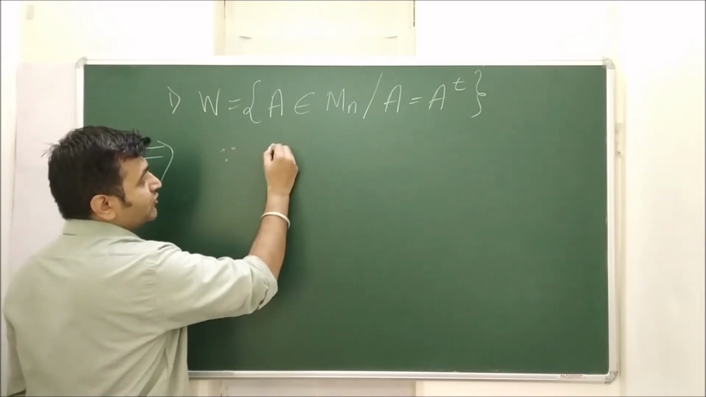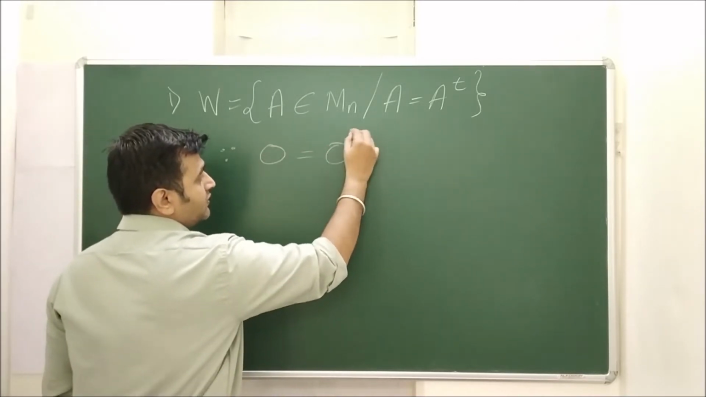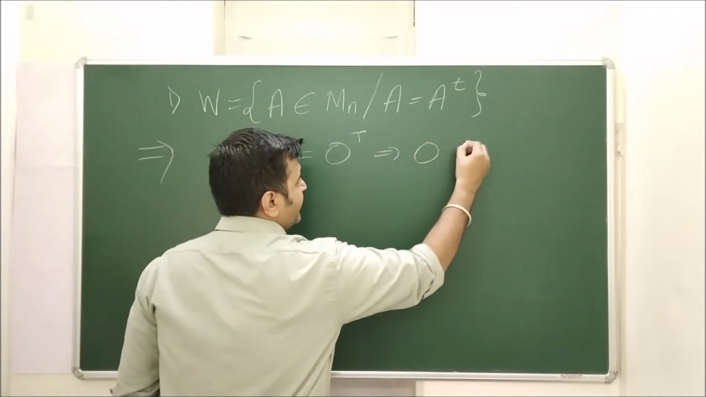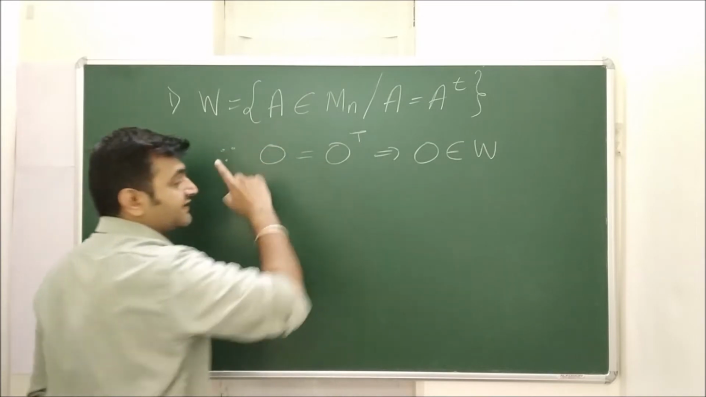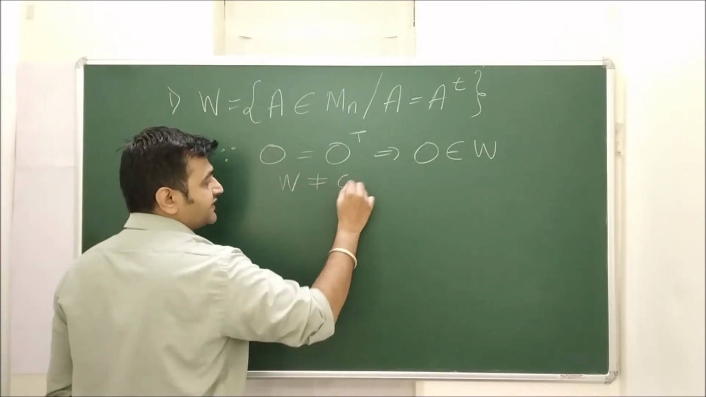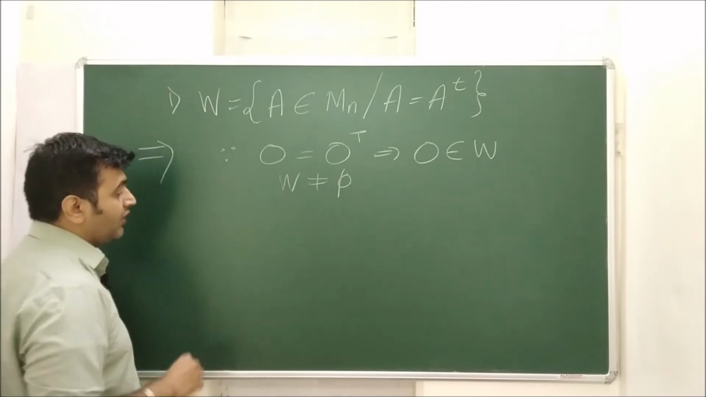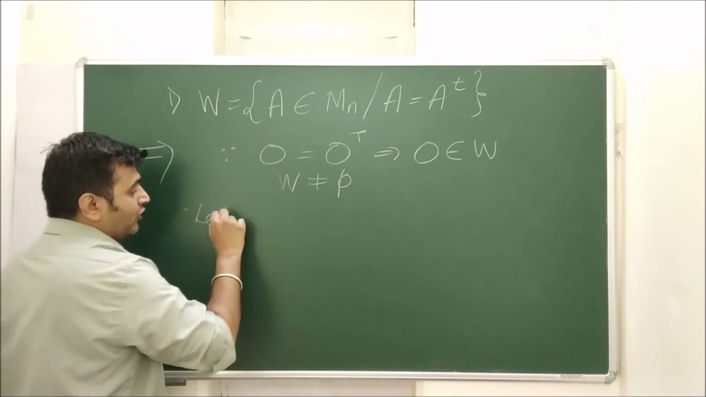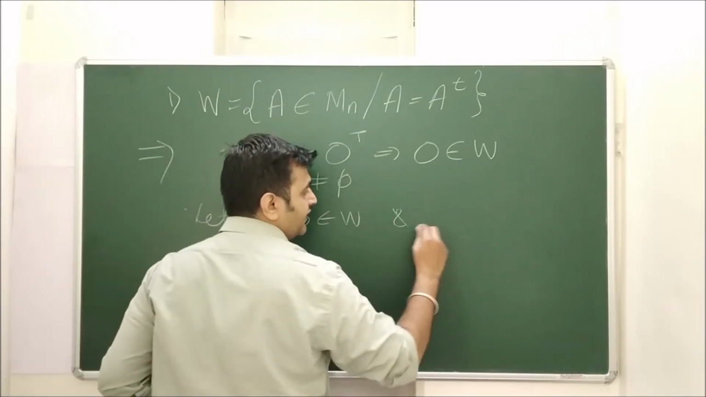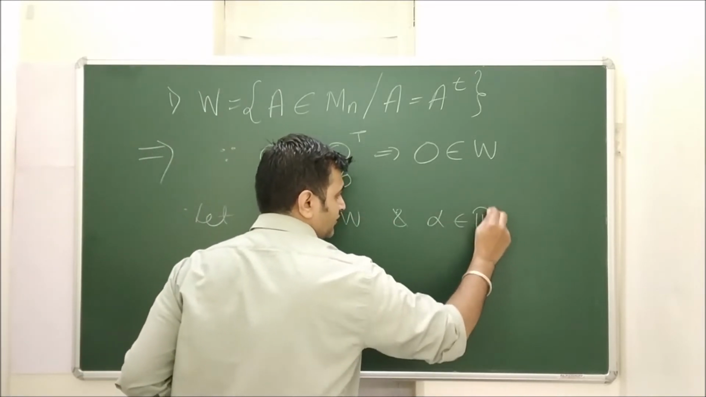Now since your 0 matrix is equal to 0 matrix transpose, therefore your 0 matrix belongs to this. It's a symmetric matrix. Great. So therefore your W, this collection, is non-empty. Good. Now second thing, let A comma B belong to W and let alpha belong to R.